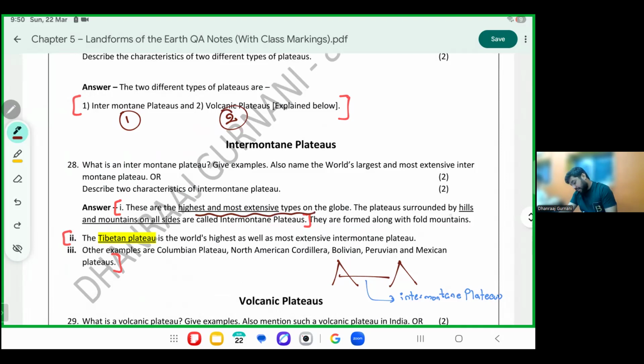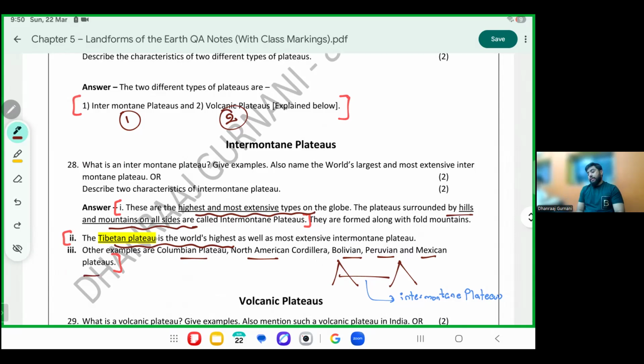They are surrounded by hills or mountains on all sides, hence the name intermontane. Example, very important: Tibetan is the world's largest and highest intermontane plateau. Other examples are the Colombian, North American Cordillera, Bolivian, Peruvian, Mexican plateaus.